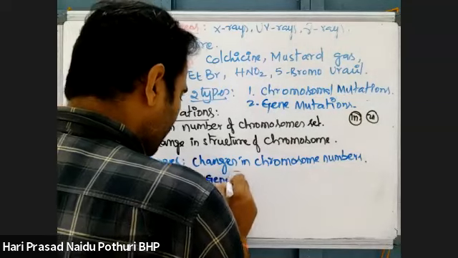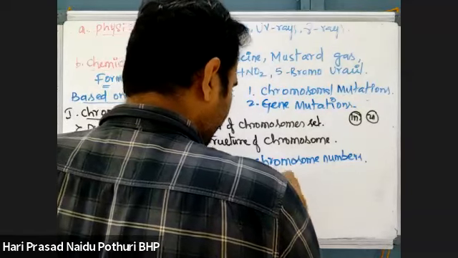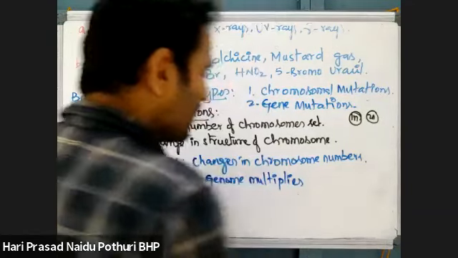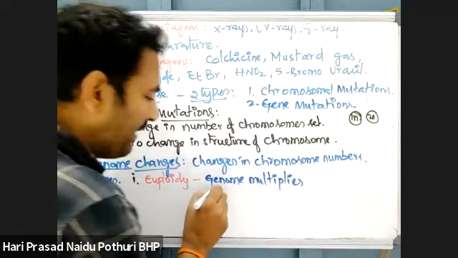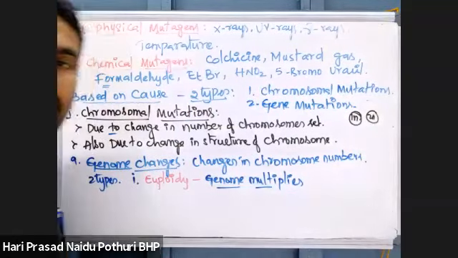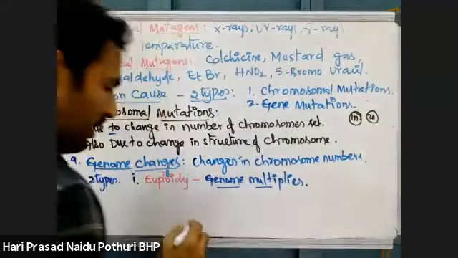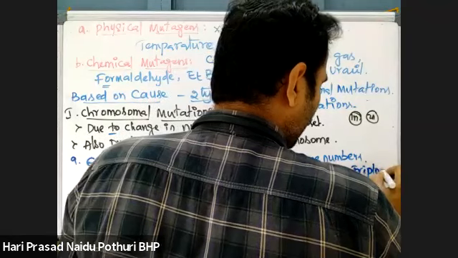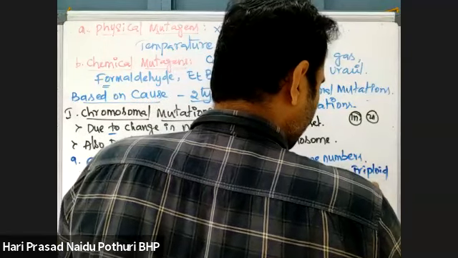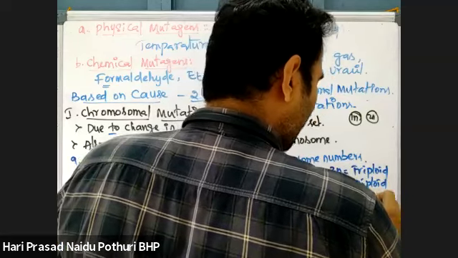Genome multiplies. The genome itself is multiplying; due to that mutation, the entire genome gets multiplied. Entire genome getting multiplied means, normally what? Suppose 3n is called triploid. We know 2n is diploid and 1n is haploid.